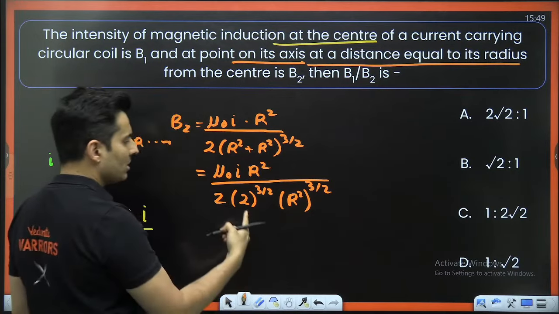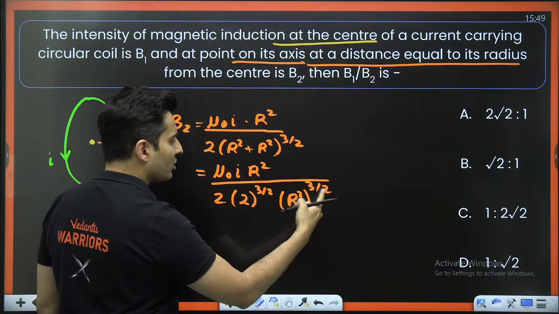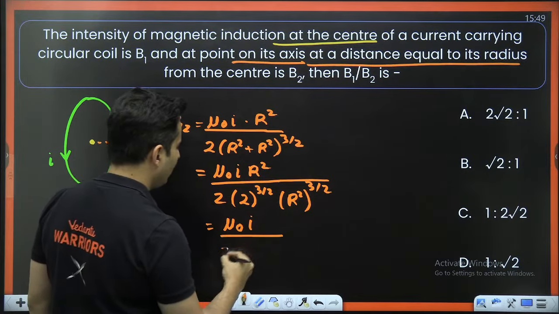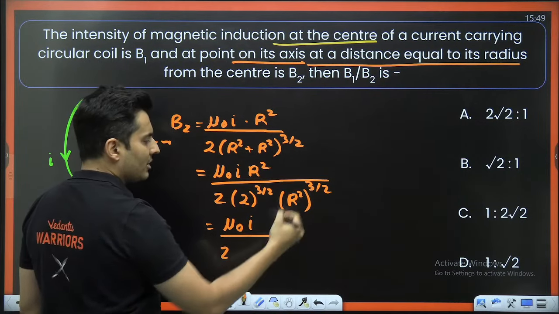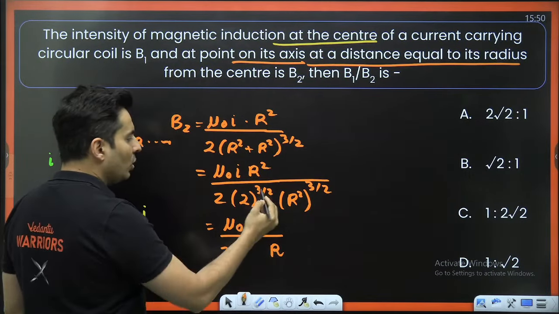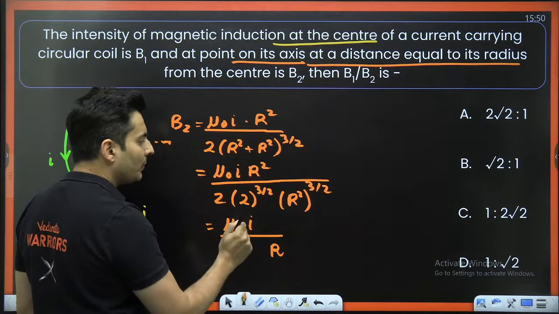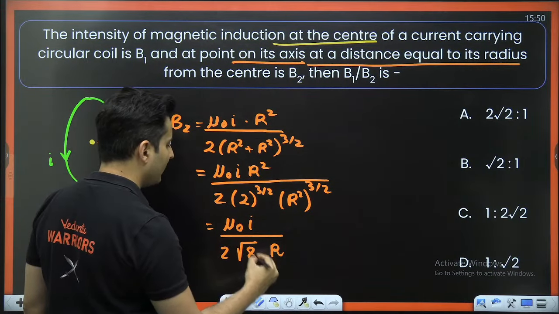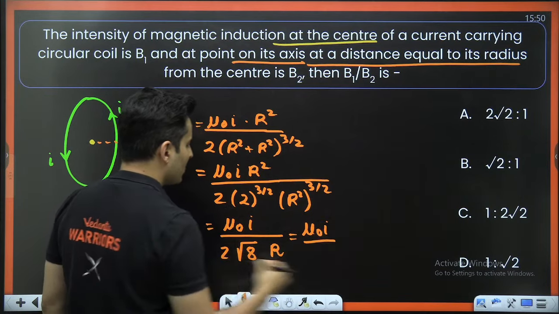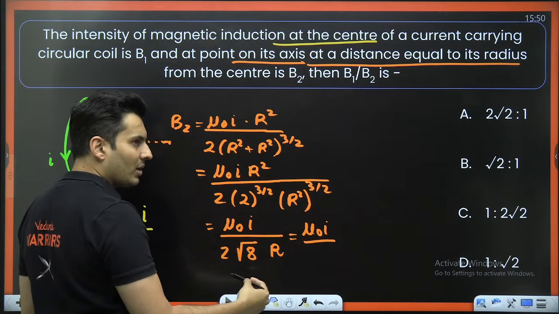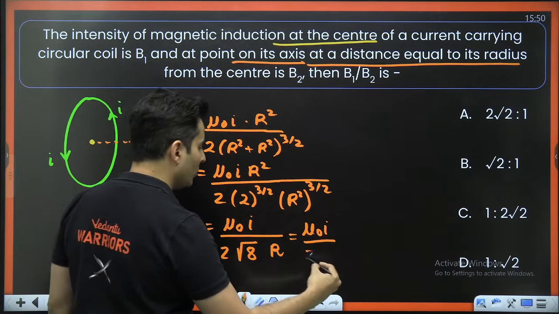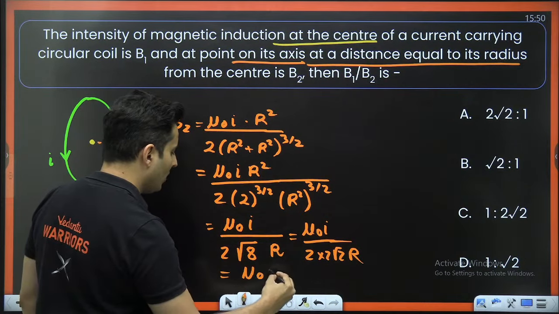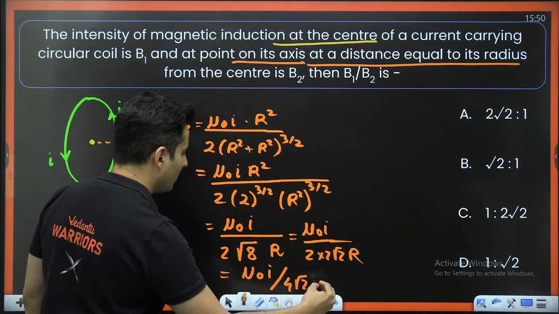So this R square and R cube will leave only one R remaining. 2 cube is 8, so it will just become the square root of 8, which is 2 root 2. So this will become 2 root 2 into R. 2 twos are 4, so it will become mu naught I divided by 4 root 2 R.